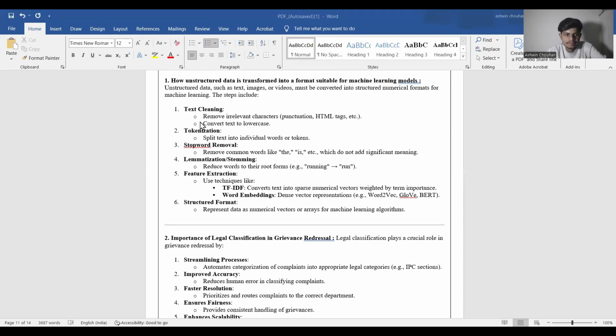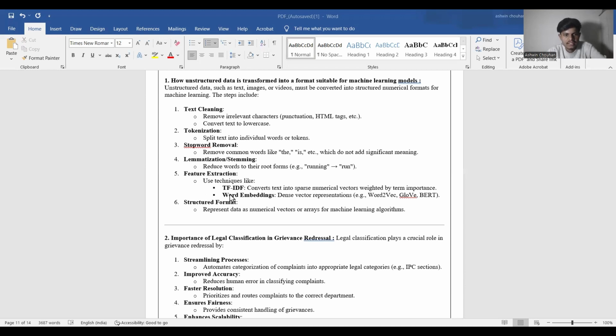The steps include text cleaning: remove irrelevant characters, punctuation, HTML text, etc. Convert text to lowercase. Tokenization: split text into individual words or tokens. Stop word removal: remove common words like the, is, etc., which do not add significant meaning. Lemmatization and stemming: reduce words to their root forms. Example: running to run.